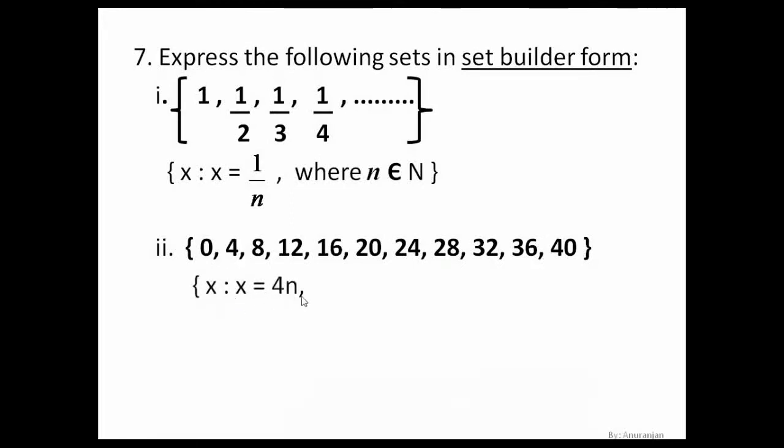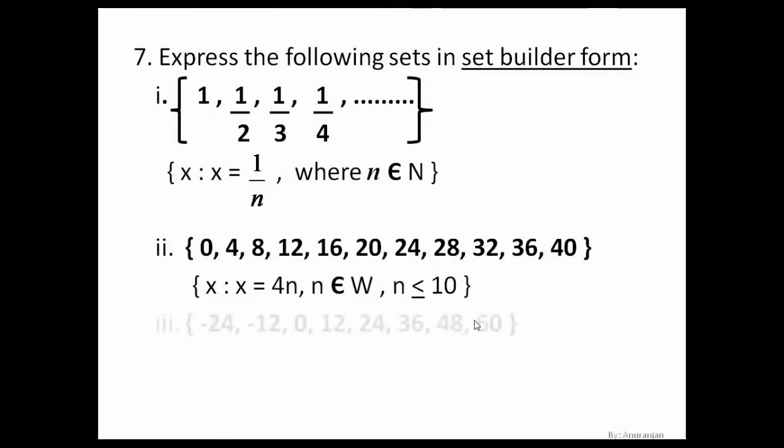So n should be what? If I take n to be natural numbers, then it will start from 1 and we'll get the first element as 4. But we want 0 also. So we have to take n belongs to whole numbers. After taking this, now we have to specify the range, because it is not infinite. It has some limits. It starts from 0, but the upper limit should be given. So here it should be 40. So 4 multiplied by what should give you 40? 4 into 10. So we can say n less than equal to 10. Clear?